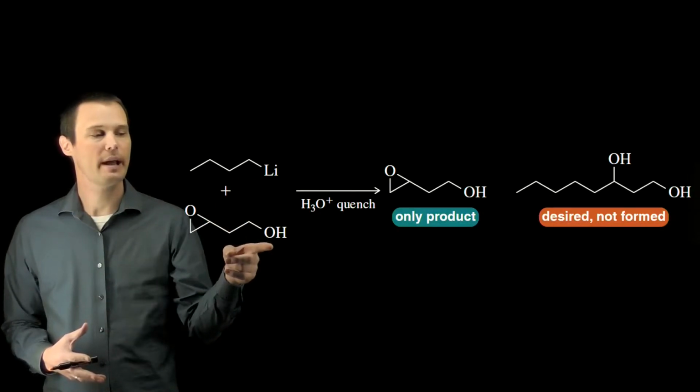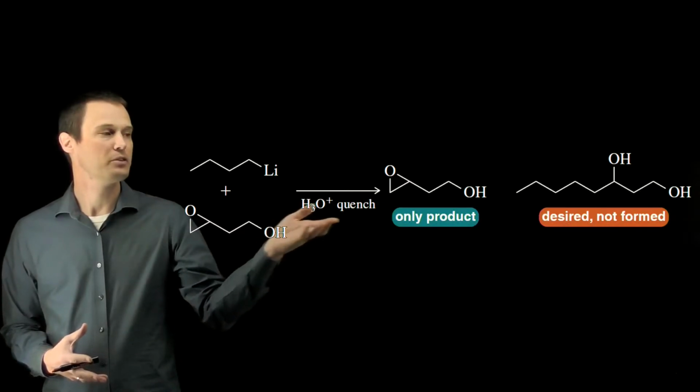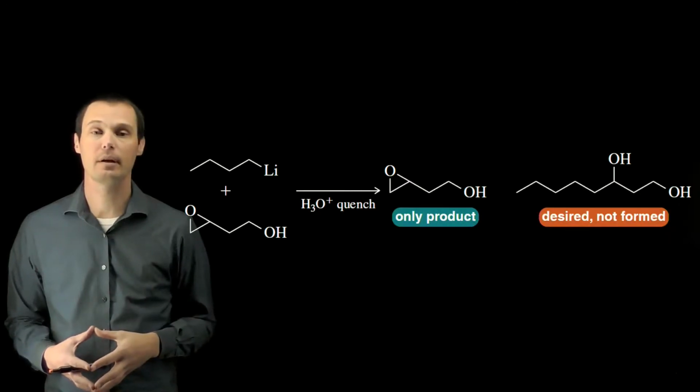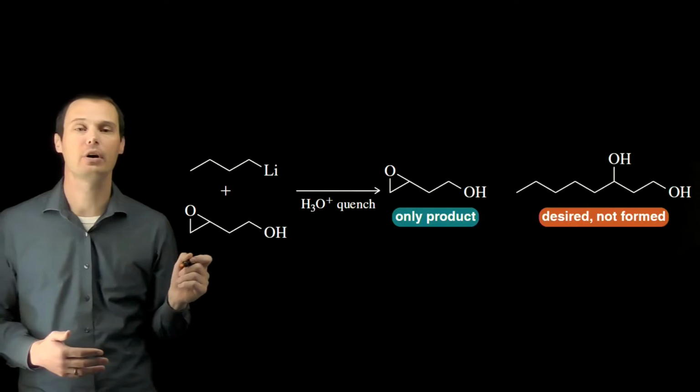The organolithium would react with the acidic proton on the alcohol to form an alkoxide, and then after acid quench, the alkoxide would get protonated back to the alcohol, and the epoxide would never get reacted. We can work around this by using a protecting group strategy on the alcohol.